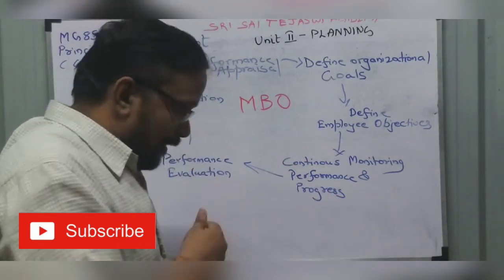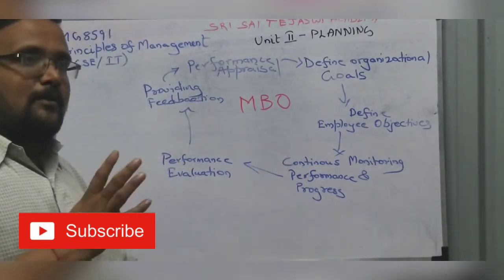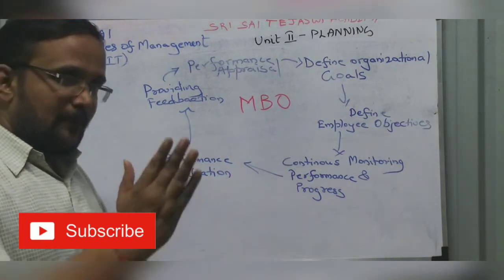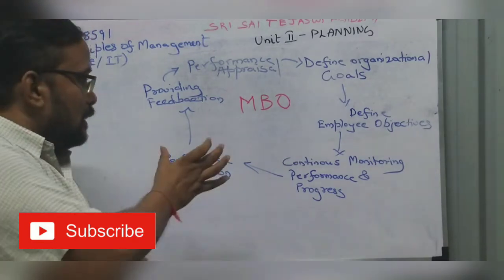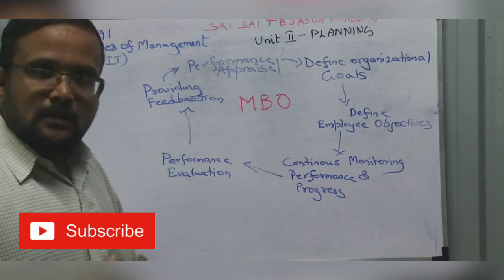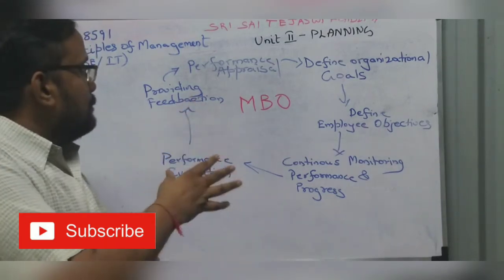Performance evaluation. So how have I done? Performance evaluation is done at a particular period. For example, 50% of the academic year is over, so the institution evaluates my performance. I evaluate your performance. So that is performance evaluation.